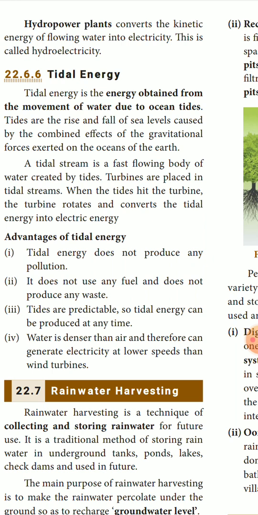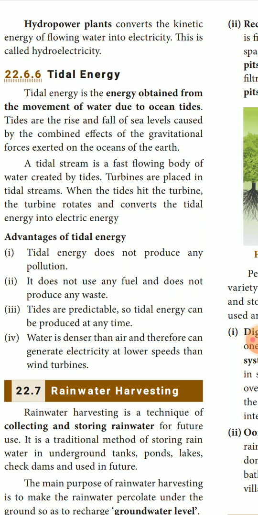So how are the tides formed? Because of the combined effects of the gravitational force exerted on the oceans of the earth. A tidal stream is a fast flowing body of water created by the tides. When the tides are formed, the water flows very fast, and when it falls on the turbines, it makes the turbines rotate, and tidal energy or electrical energy is produced. When the tides hit, the turbine rotates and converts the tidal energy into electrical energy.